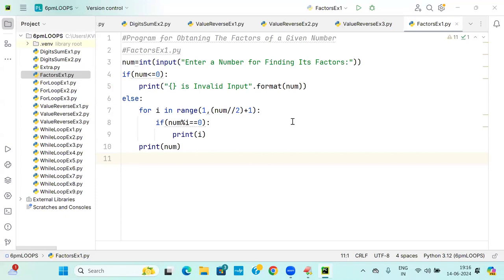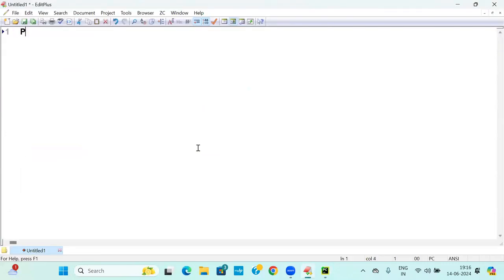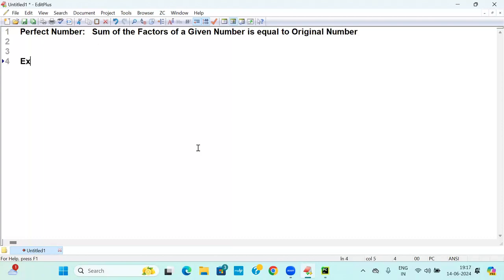Perfect or not? What do you mean by a perfect number? Look at students, all of you. I am giving the definition. Perfect number definition: the sum of the factors of a given number is equal to what? Is equal to the original number. Example: look at 6. N is equal to 6.